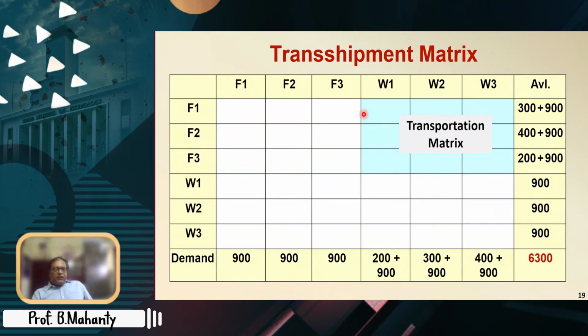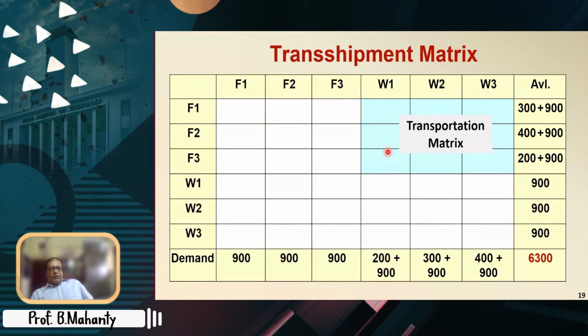Anyhow, this is the original transportation problem, right? This one is factory to factory. This one is warehouse to factory, and this one is warehouse to warehouse. So you see, all kinds of transshipments are taking place here, here, and here. Is it all right? So different transshipments could be represented, and this is the original transportation matrix.